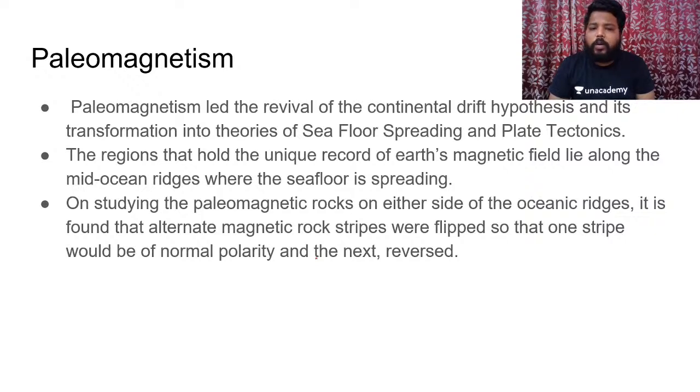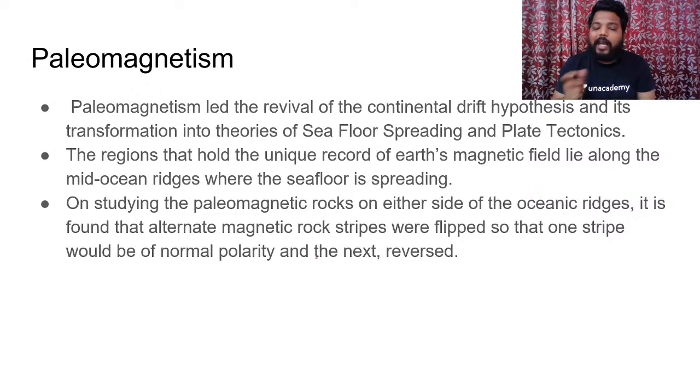The regions that hold the unique record of the magnetic field lie along the mid-oceanic ridges where the seafloor is spreading. Hence, the Earth's magnetic field has a connection with the seafloor spreading concept. Clear? On studying the paleomagnetic rocks on either side of oceanic ridges, as I have said, wherever we have the ascending limb of the convectional cell, there we have the formation of an oceanic ridge.